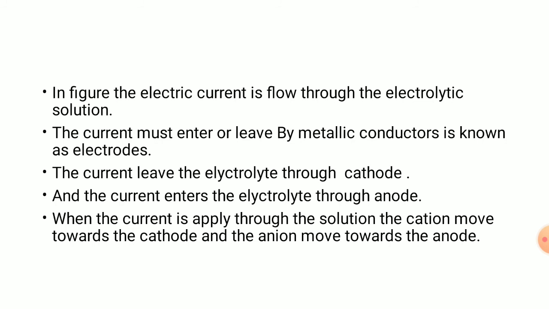To recap the points mentioned above: in the figure, the electric current flows through the electrolytic solution. The current must enter or leave by metallic conductors, known as electrodes. The current leaves the electrolyte through the cathode and enters the electrolyte through the anode. When current is applied through the solution, cations move towards the cathode and anions move towards the anode.